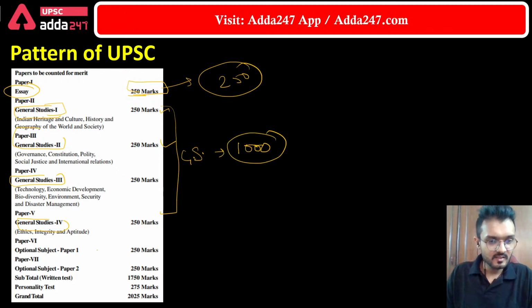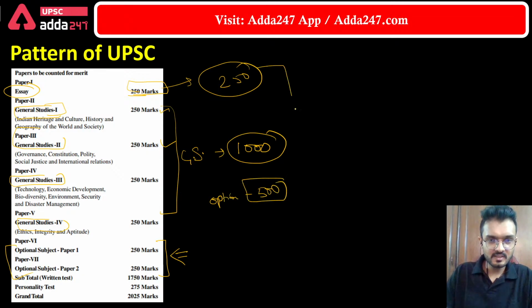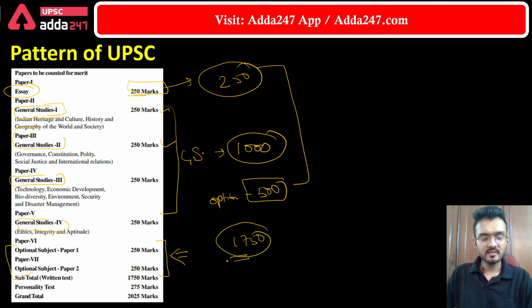So the total GS score is 1000 marks. And then there is an optional paper. Students, each candidate has to select one optional for the UPSC, and there are 2 papers from that optional. So the optional consists of 500 marks. So the total is 750, and out of this 750, the mains cutoff will be decided.